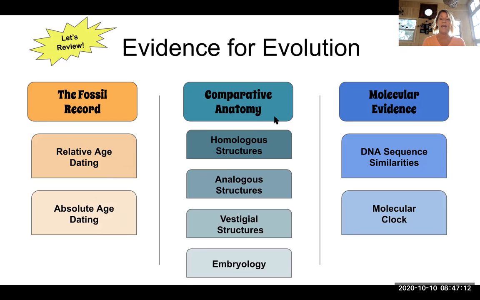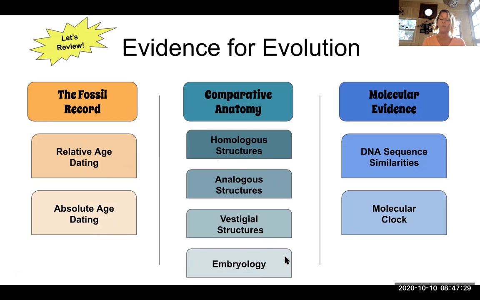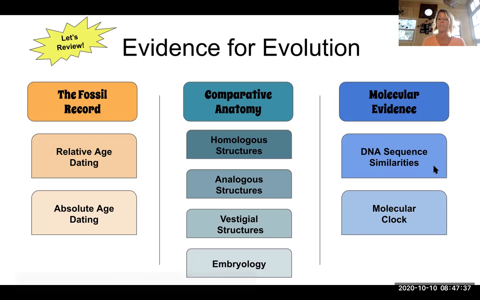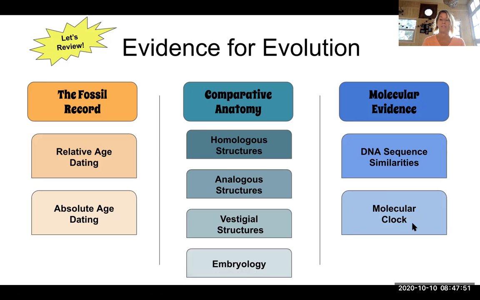We can look at comparative anatomy. Homologous structures tell us common ancestry, while analogous structures tell us that they do not share a common ancestor. Vestigial structures allow us to see how an organism has changed over time, and embryology allows us to look at similar structures in embryos to determine common ancestry among animals. And then lastly, molecular evidence allows us to look at DNA sequences to determine which organisms are closely related. And we can use something called a molecular clock, which we'll talk more about in class, that allows us to tell how long it's been since two organisms have evolved from a common ancestor.